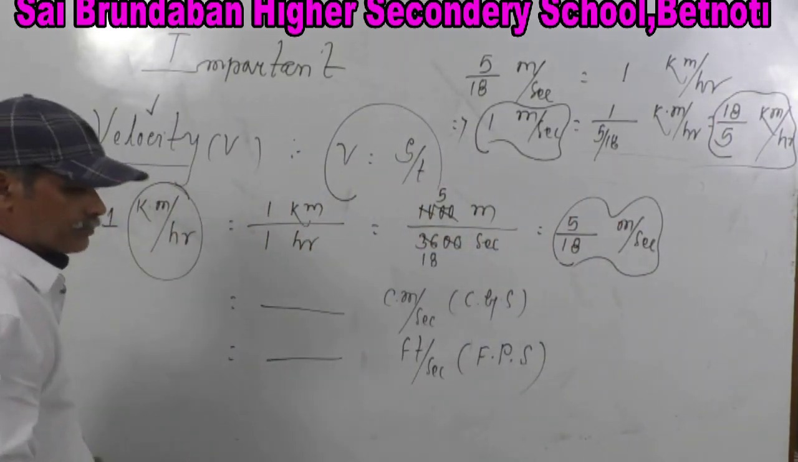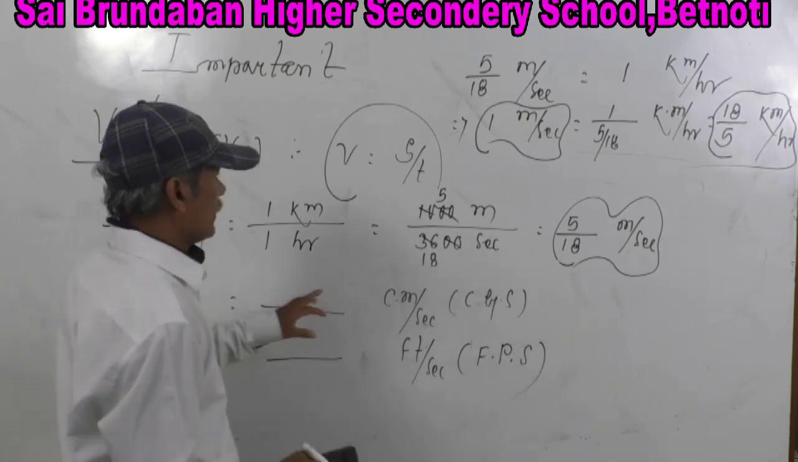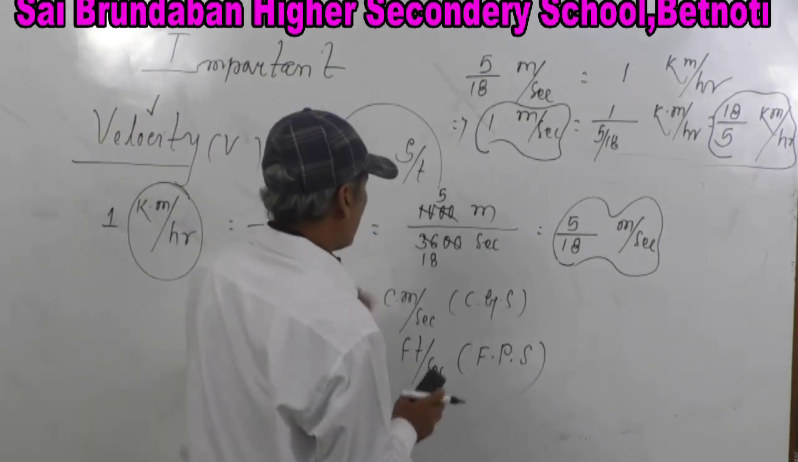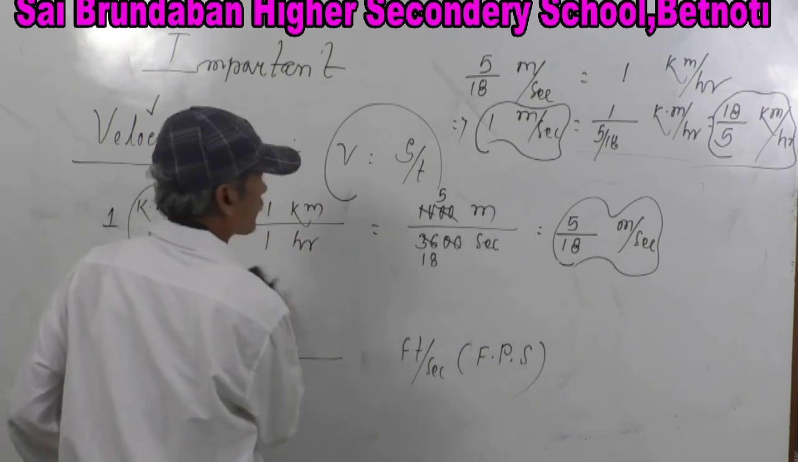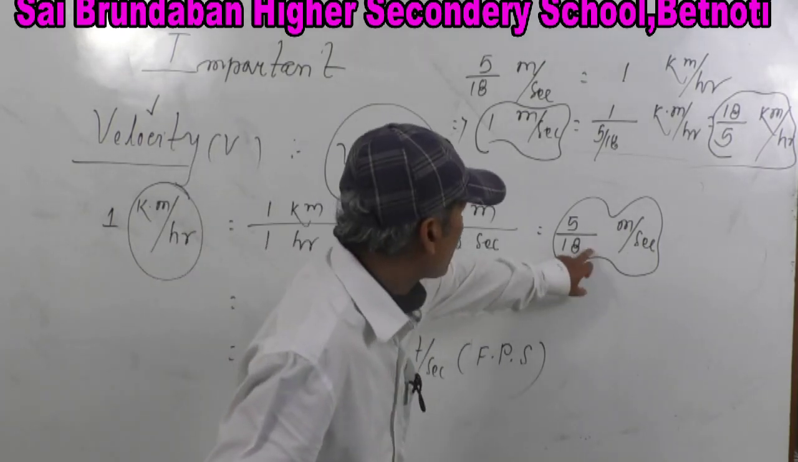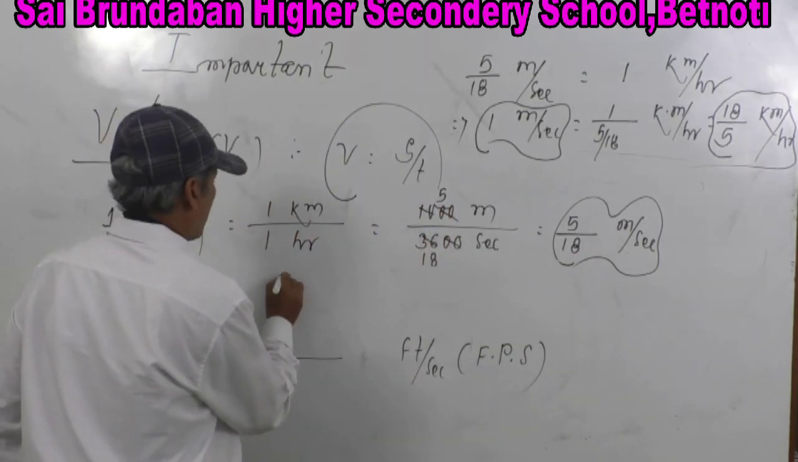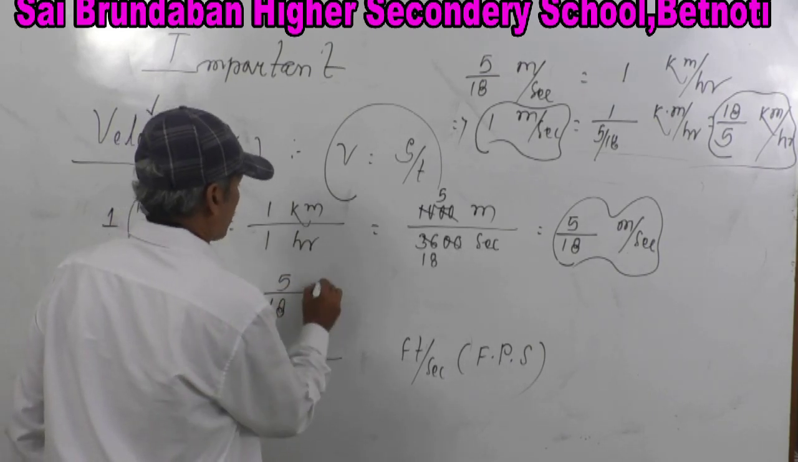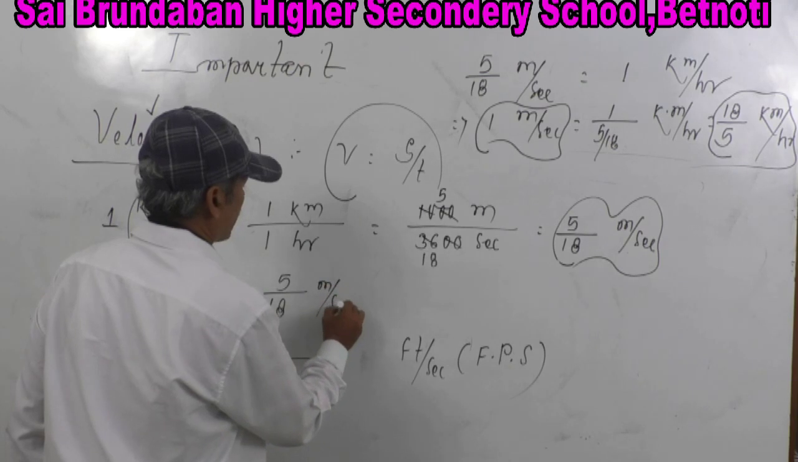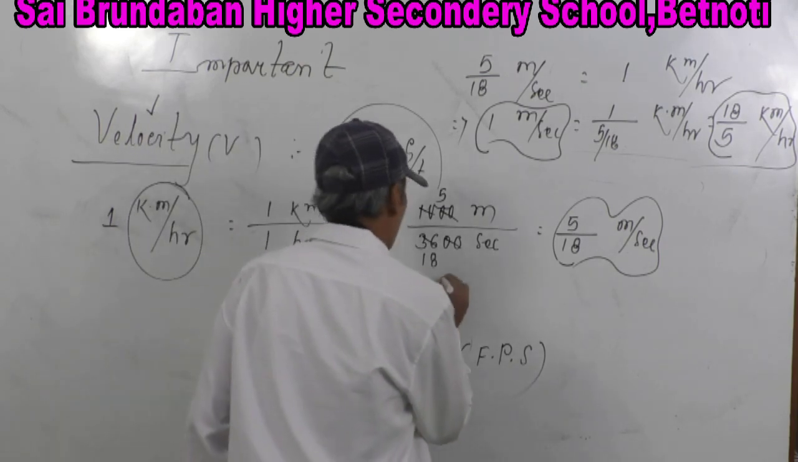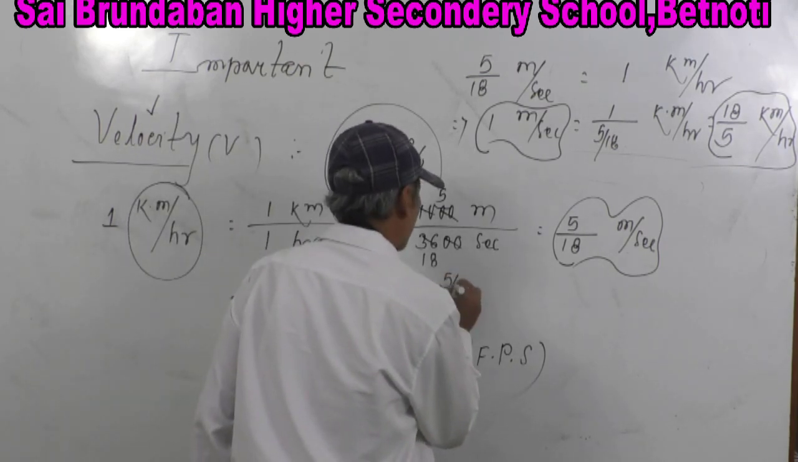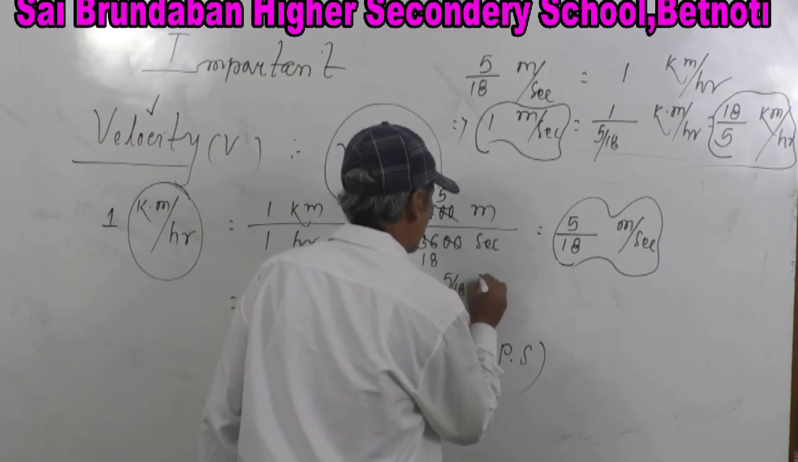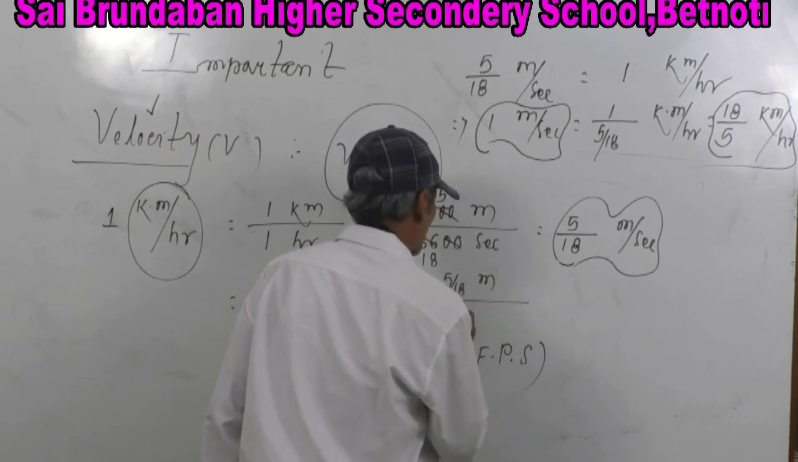The next, how can you find this? Here it is written 5 by 18 meter per second. You can write this as 5 by 18 meter whole by 1 second.